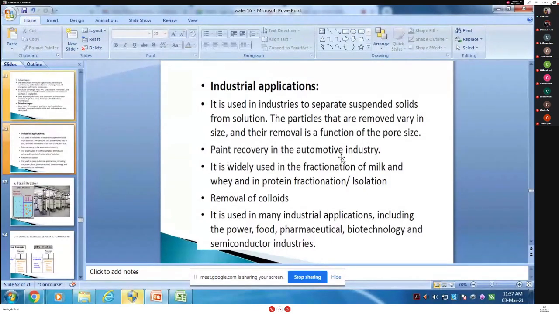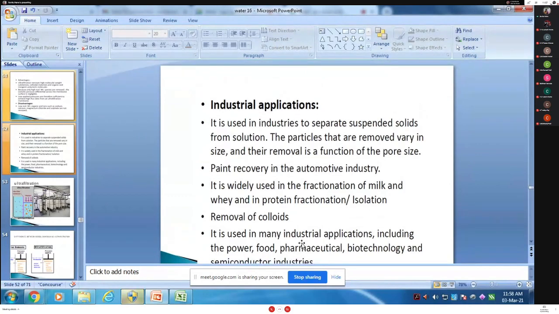Paint recovery in the automotive industries. It is widely used in the fractionation of milk and whey, protein fraction isolation, and removal of colloids. It is used in many industrial applications, including the powder, food, pharmaceutical, biotechnology and semiconductor industries. So, wide application of ultrafiltration. It is widely used in industries. It is also used in fractionation of milk and whey products.